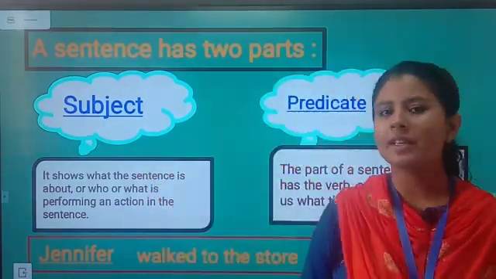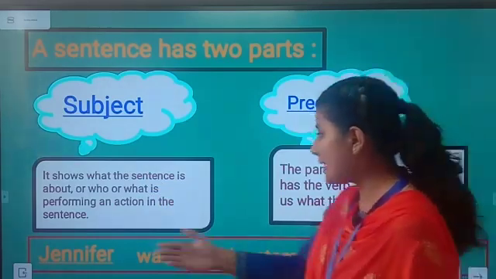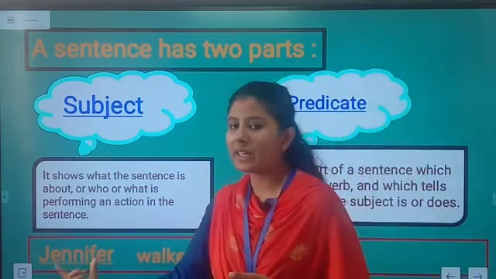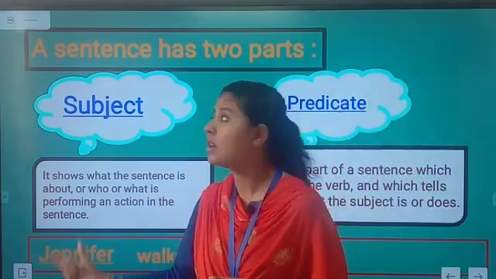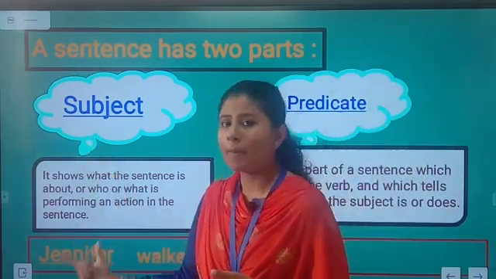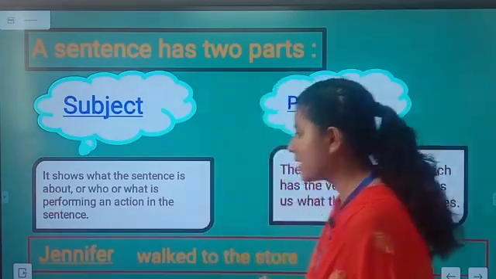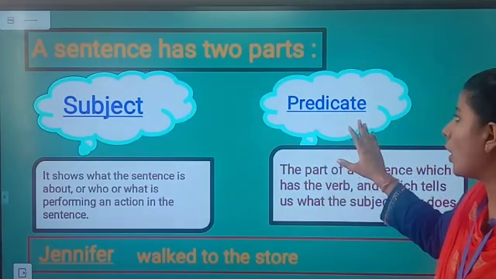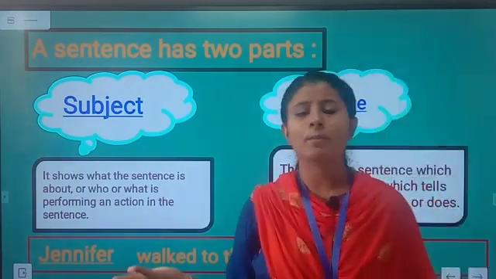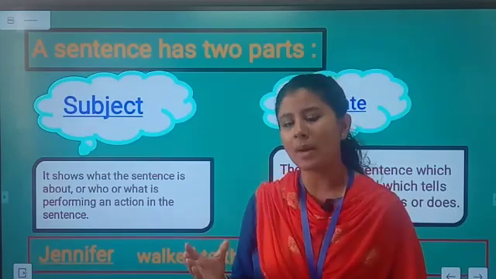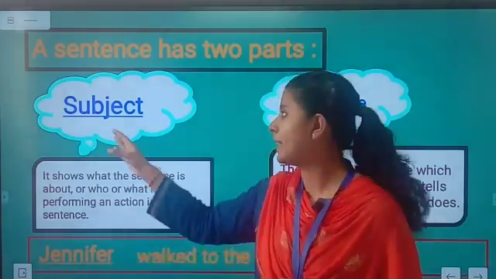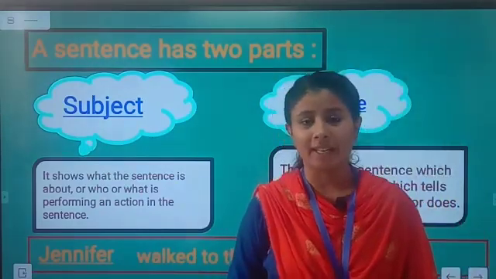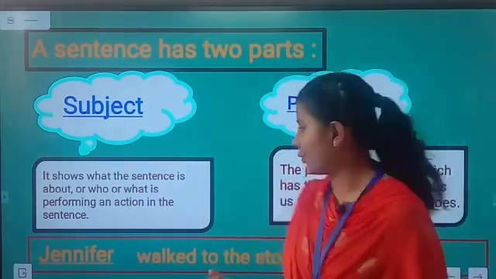Now let's understand this with an example. You can see, Jennifer walked to the store. Here the underlined word, Jennifer, is the subject because we have talked about Jennifer in this sentence. Now, walked to the store, this part will be called the predicate. To understand it more easily, we can say that the first part of the sentence will be the subject and the other part will be called the predicate. I think it is clear to you.